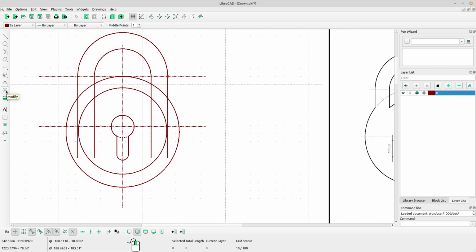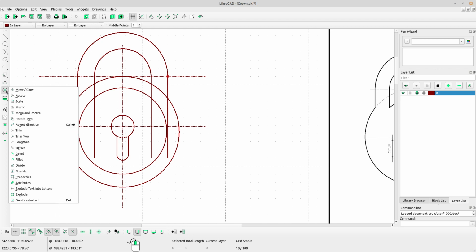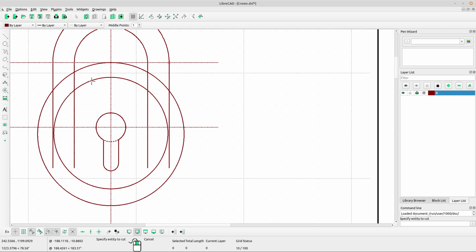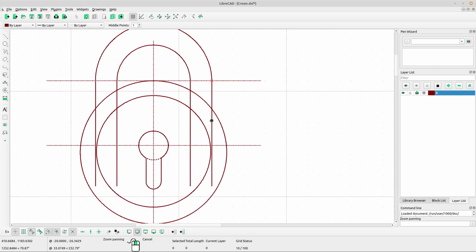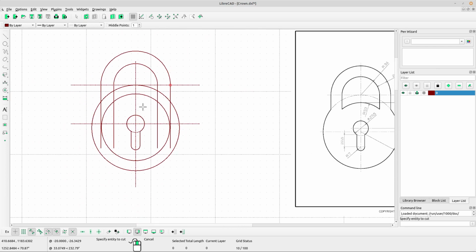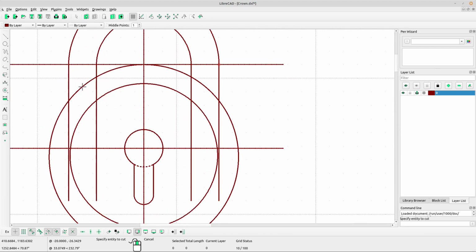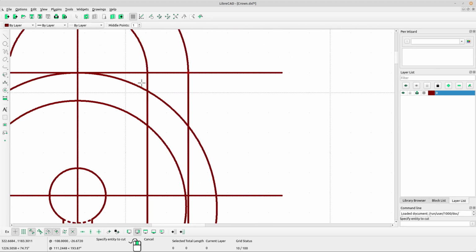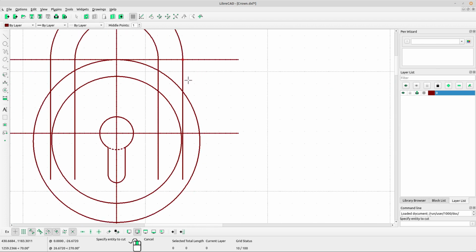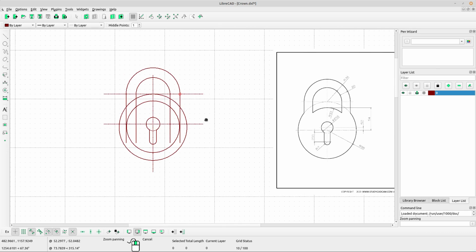Now select divide tool. Select the circle, left click at the point, select the circle again and left click at the point. Okay, select again the circle at the outside circle. Left click at the circle, left click at the point, left click at the circle and left click at the point. Right click to escape. No, wow. It is a big problem.